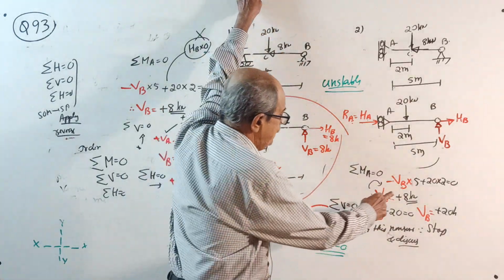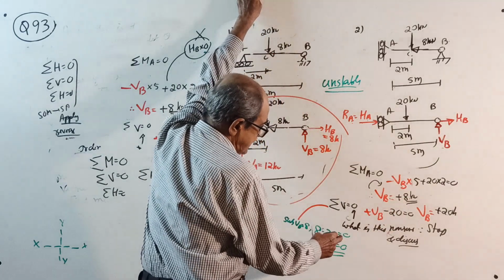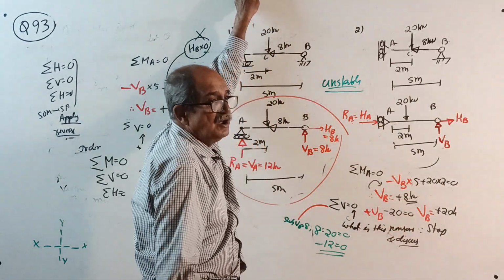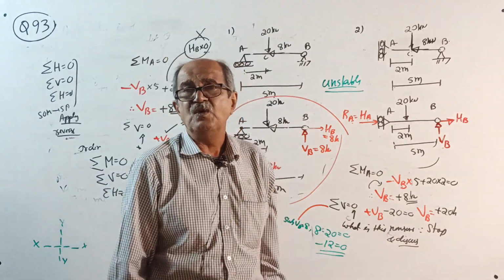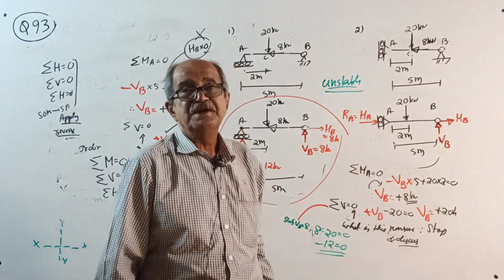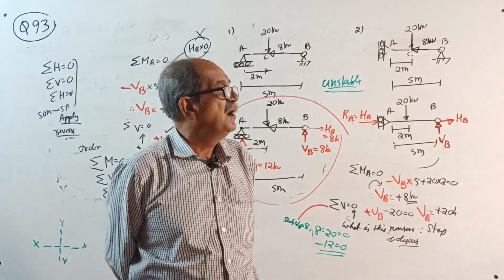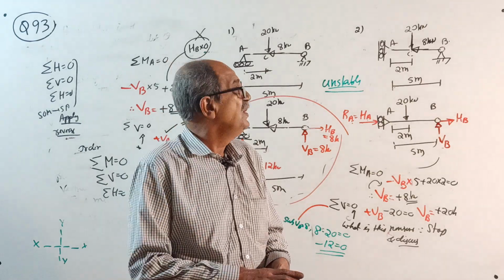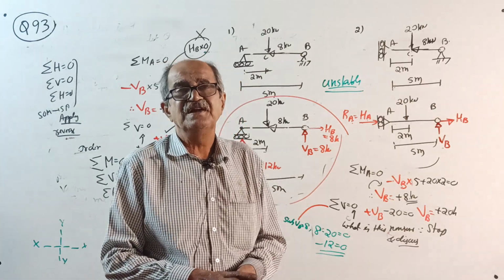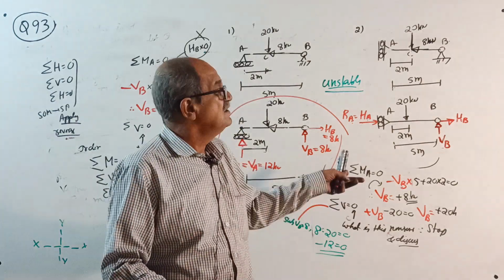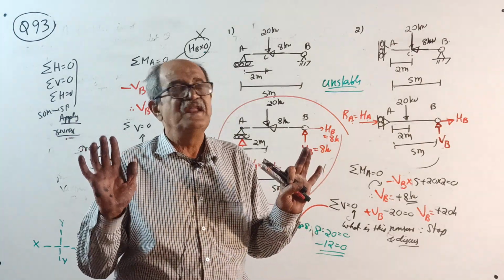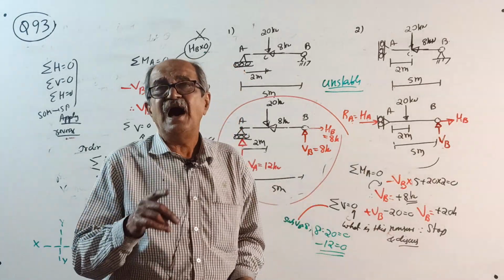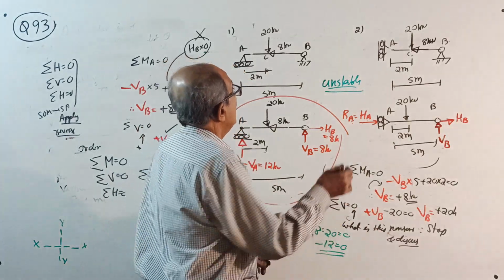If you substitute that VB 8 here, you will get 8 minus 20 equal to 0, minus 12 equal to 0. Therefore, if the structure is unstable and you apply the equilibrium equations, you will get a nonsense result. Whenever you get some nonsense result, remember, we are not talking nonsense; it means the structure is unstable. Furthermore, I will discuss later.